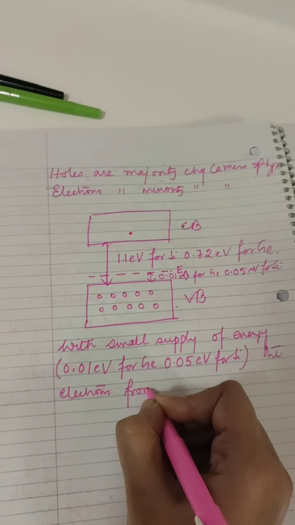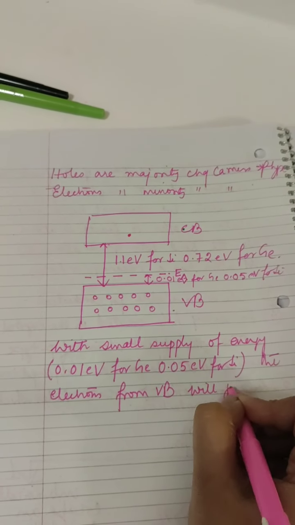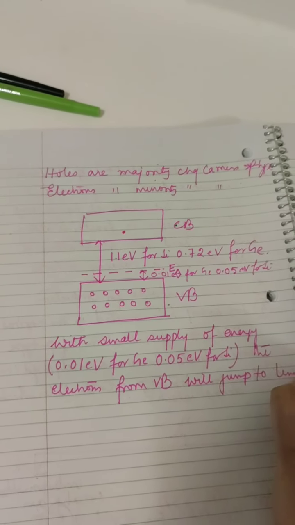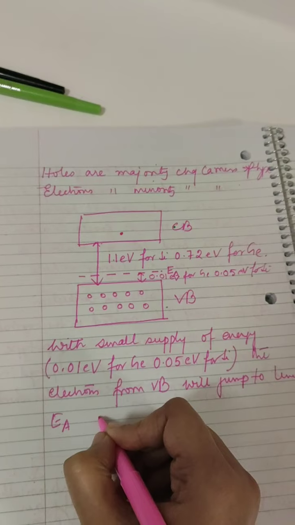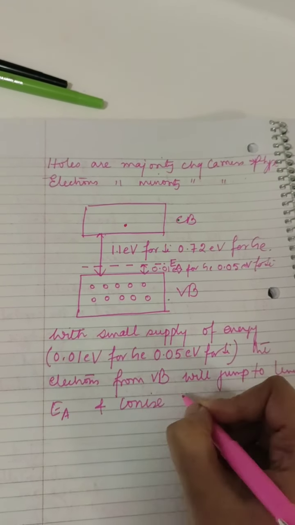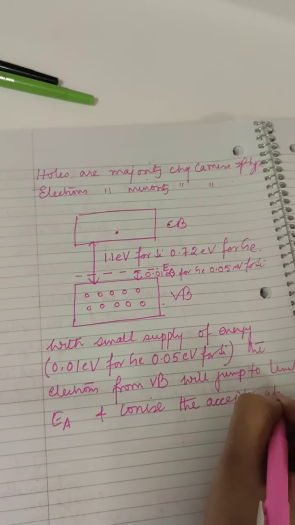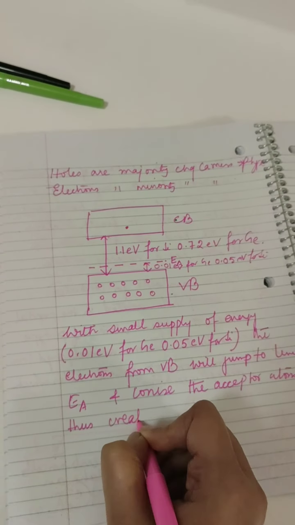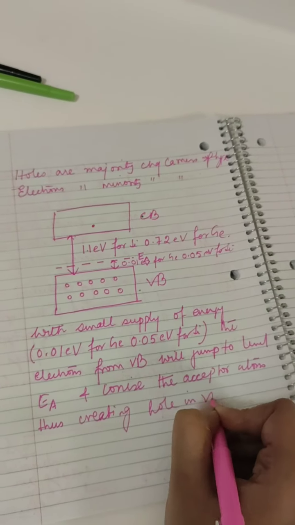The electrons from the valence band will jump to level EA, the acceptor level, and ionize the acceptor atoms, thus creating holes in the valence band.